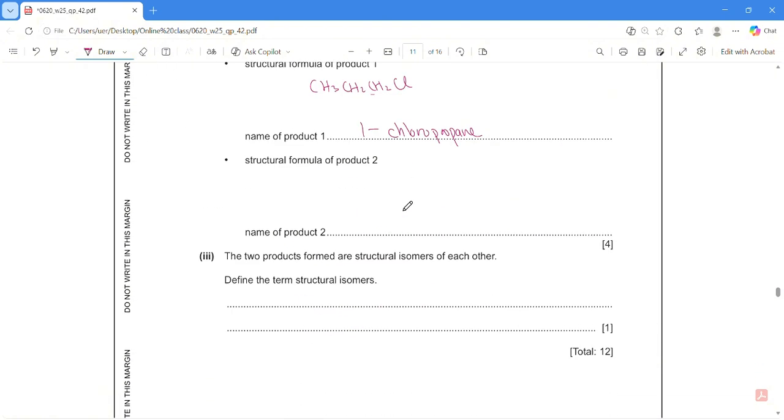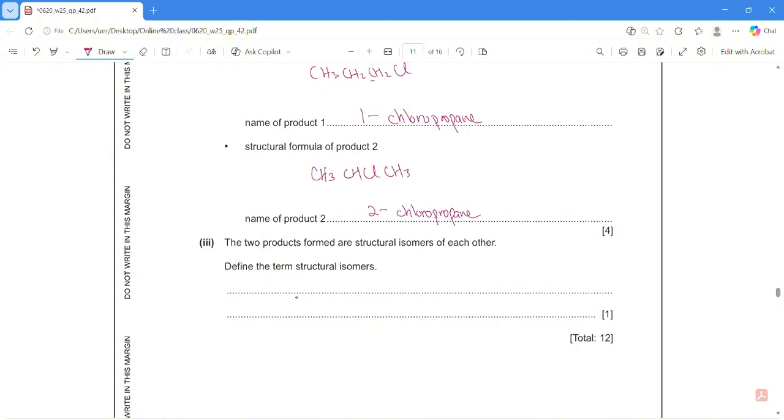So the second possible product is, let's say, the Cl replaces the H on the second C. So we have CH3CHClCH3. This Cl is linked to the second carbon now, so we have 2-chloropropane. Done.